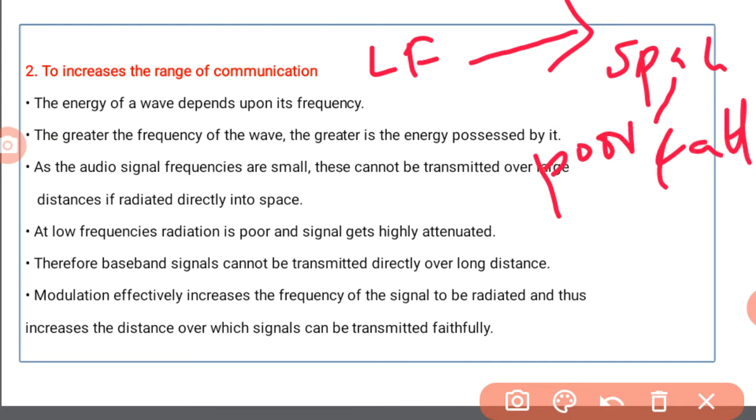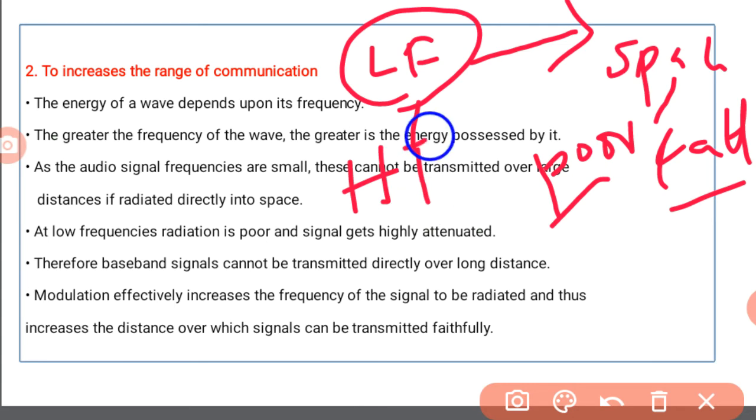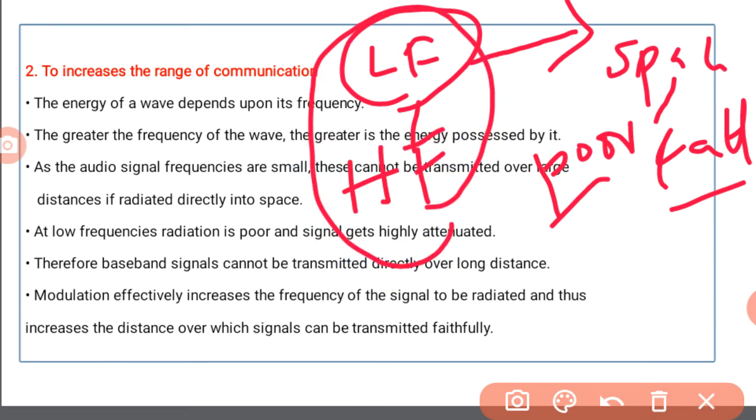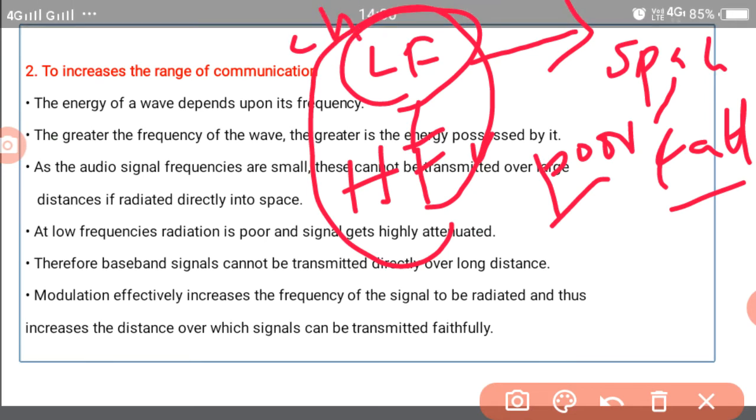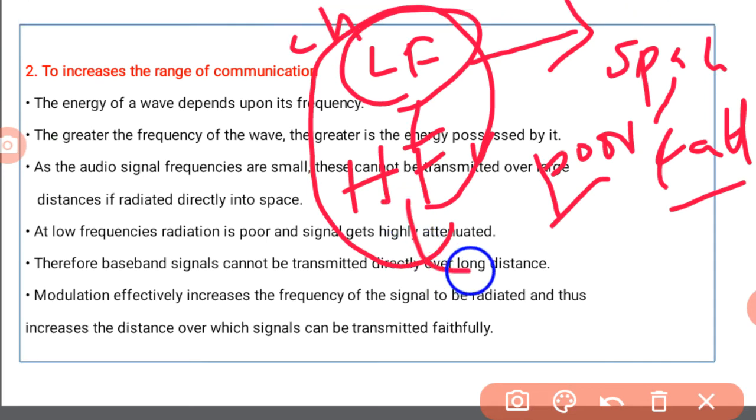So to reduce this poor radiation and attenuation of the signals, the low frequency signal is superimposed on a high frequency signal. That means it increases the frequency range. When the frequency range increases, the signal energy is also more. So this high frequency signal is then radiated into the space. It has more radiation power, so it is easy to transmit the signal with less attenuation.